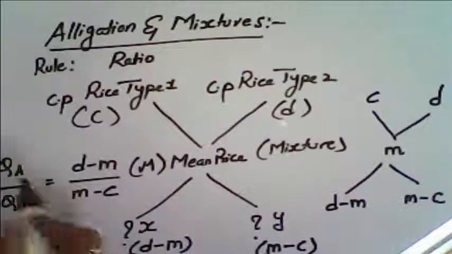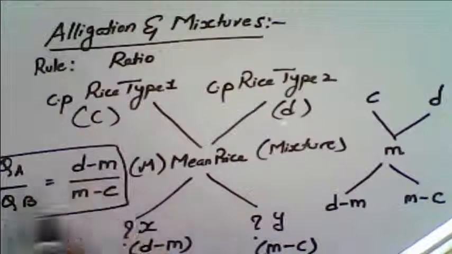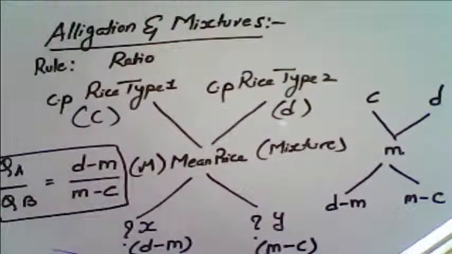So the quantity of A and the quantity of B are mixed in the ratio of D minus M by M minus C.